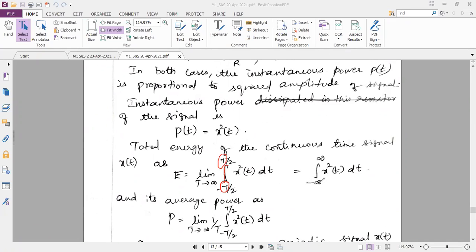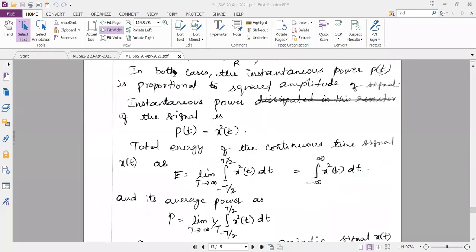So it becomes the integral from minus infinity to plus infinity of x square of t dt. Initially we wrote the energy in an expanded form, which is later simplified by substituting the limit T tends to infinity into the limits of integration. So this is the formula for energy. I told you already there is an instantaneous power.